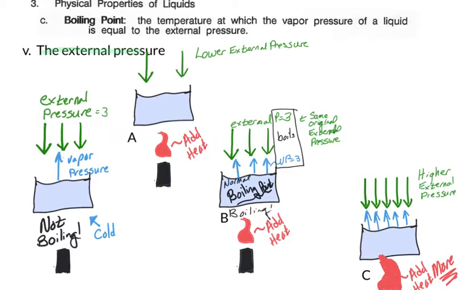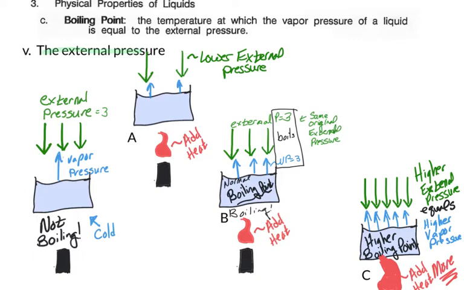And for A, we have only two arrows pointing down, so we have to add less heat. The temperature needs to be lower for A.